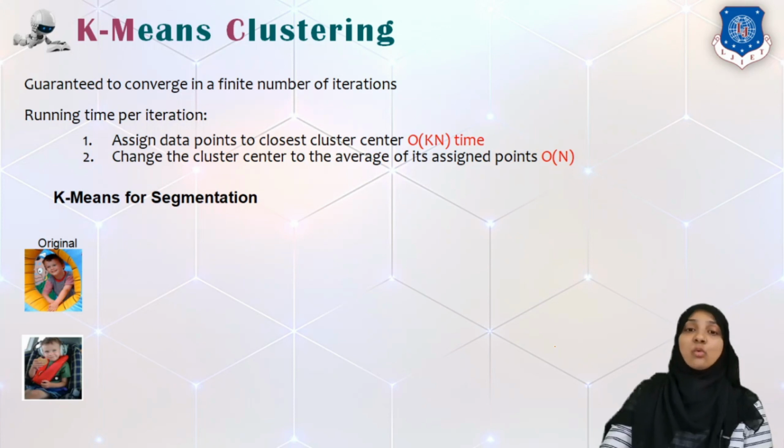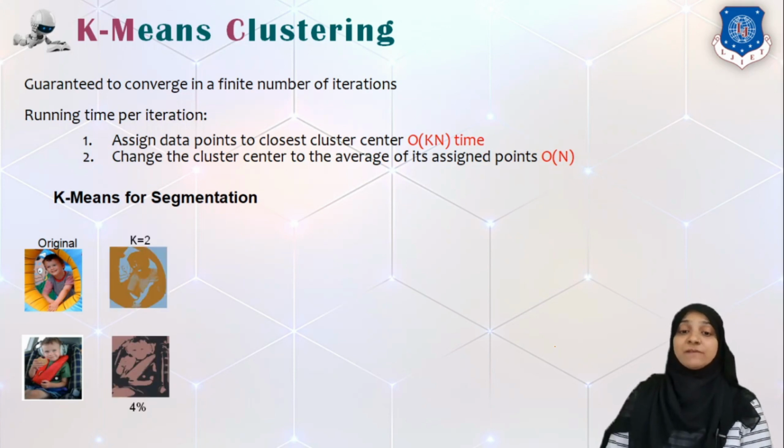Now, how segmentation works with the help of k-means can be understood with the help of two different images. If k is equal to 2, we will only identify two different regions. For example, the first region is represented by the darker area and the second region by the lighter area. As you can see, using the original image when k is equal to 2, we are only able to get some X-ray kind of images.